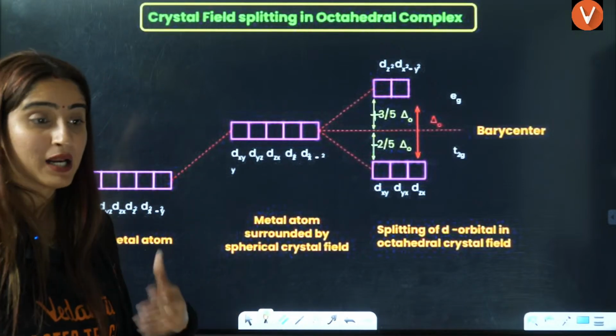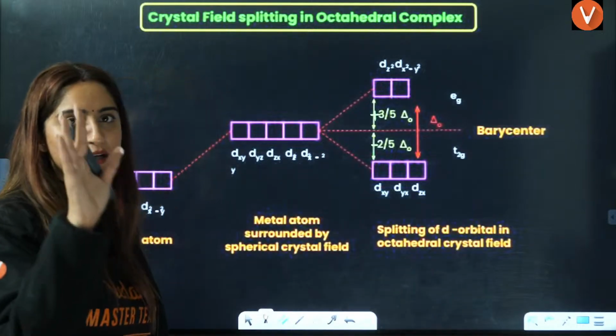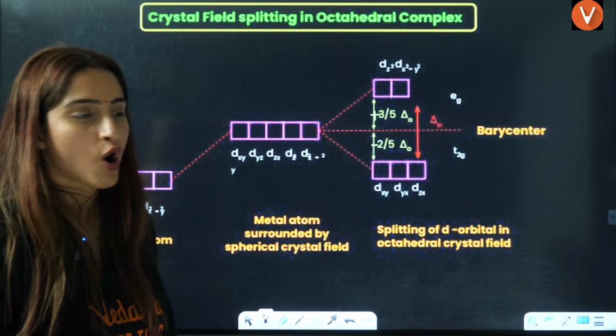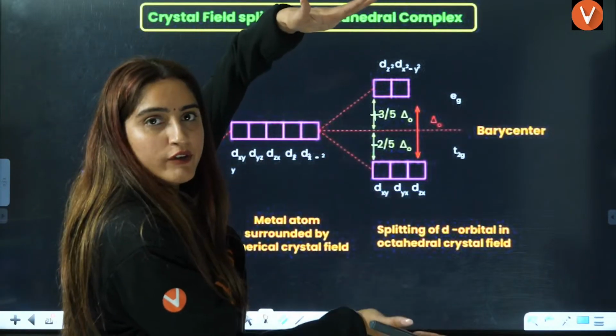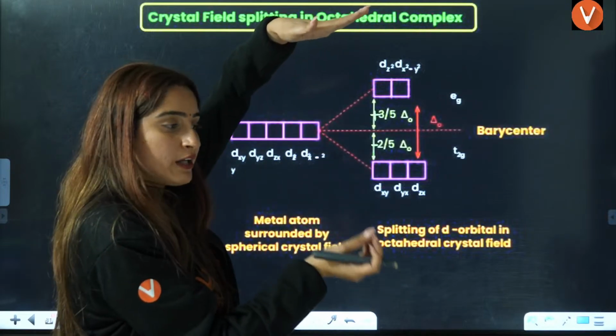Let's take an example of how the question is asked here. You have 5 electrons and a strong field ligand. Strong field means the splitting is very high. Weak field means the splitting is less. When the splitting is high, it will be difficult for you.